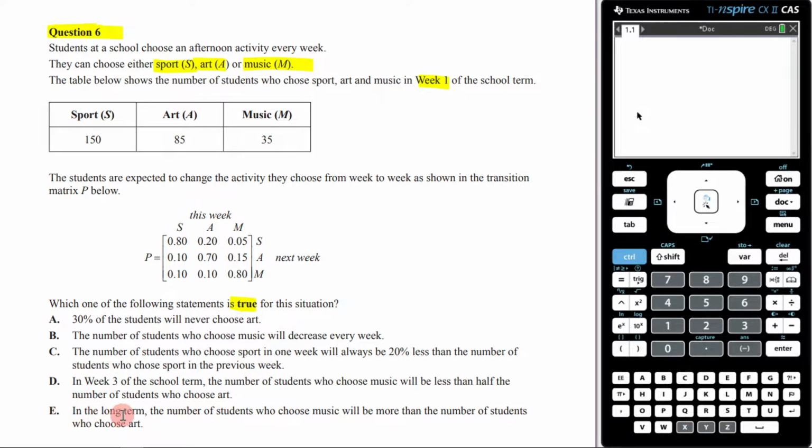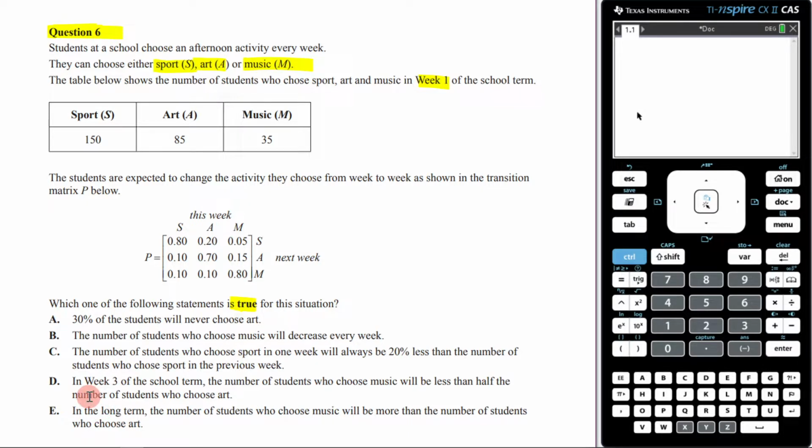And then let's read E. In the long term, the number of students who choose music will be more than the number of students who choose art. I immediately know that I can check D and E very easily. A, B, and C might require a bit more thought. But if you can look at them and immediately identify what your answer is, you should definitely go for it. You should try to think through them. But if you're finding this is taking a bit too long, go to the ones that you can easily verify and you know how to verify.